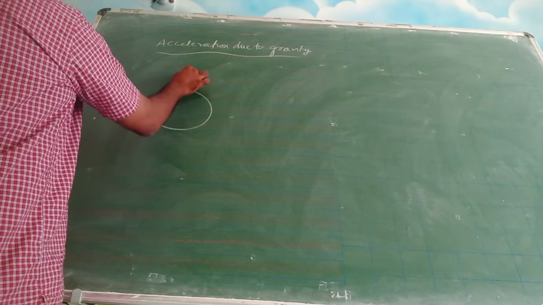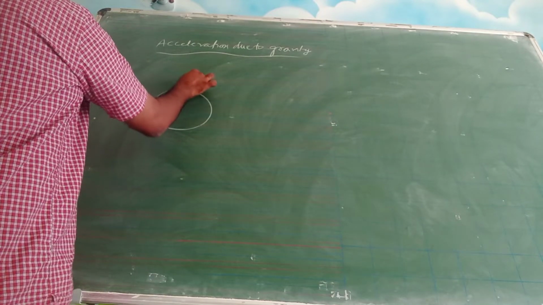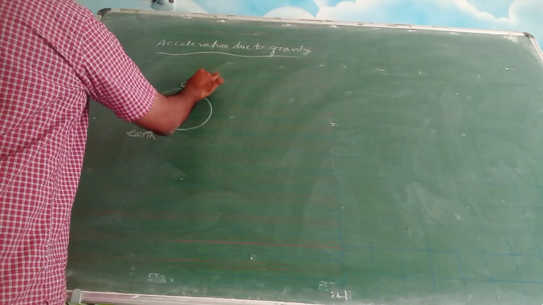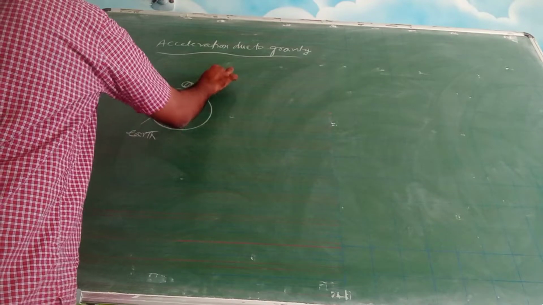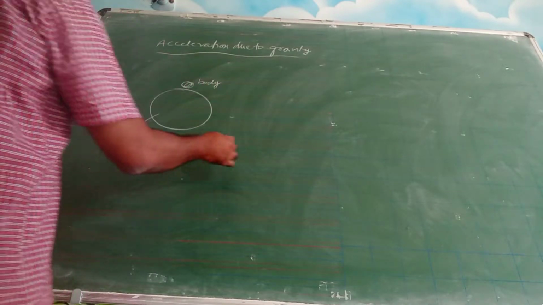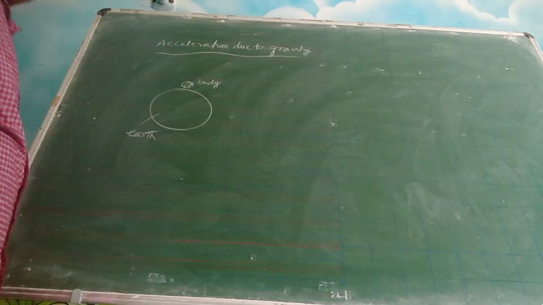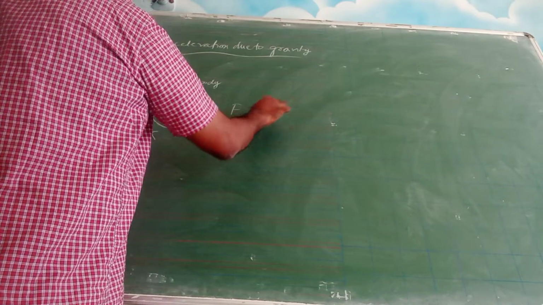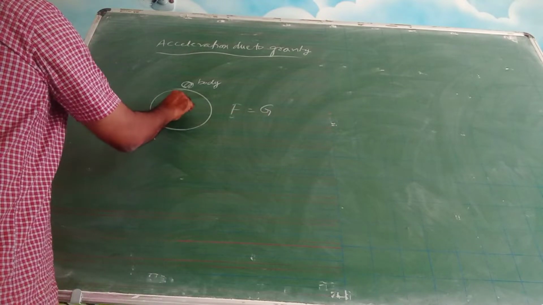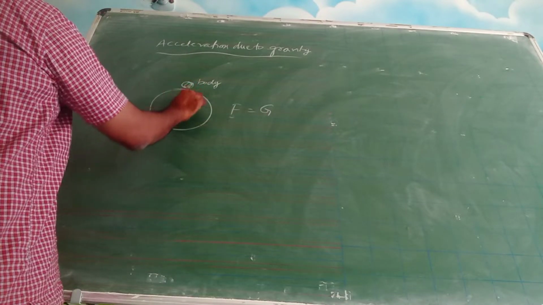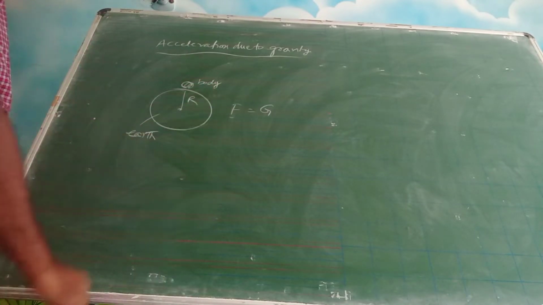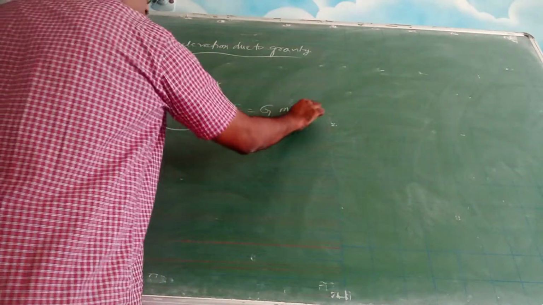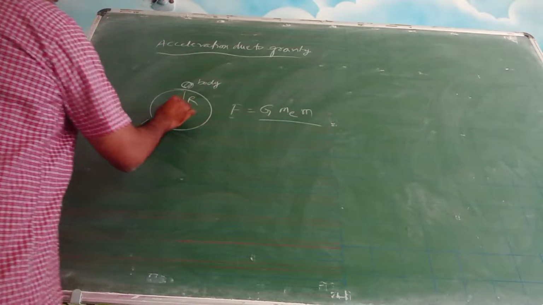This is your earth and there is a body. Both will have a gravitational force. It is F is equal to G m1 m2 by r square. So this is the radius of the earth. Let us say mass of earth is Me, mass of the body is m.